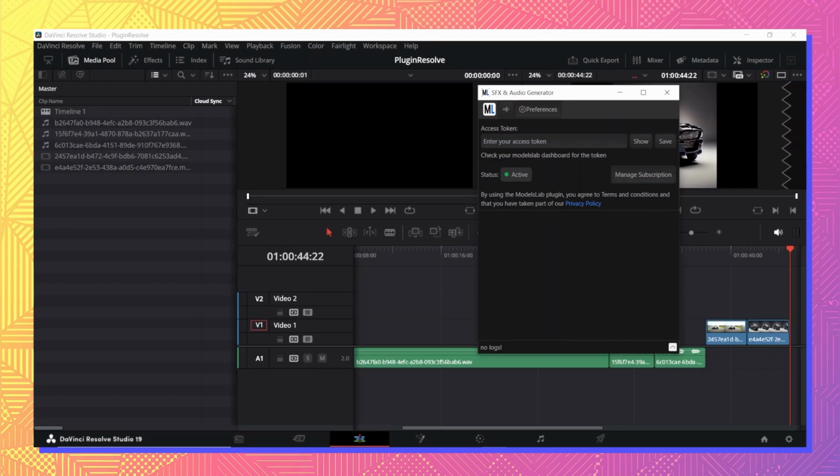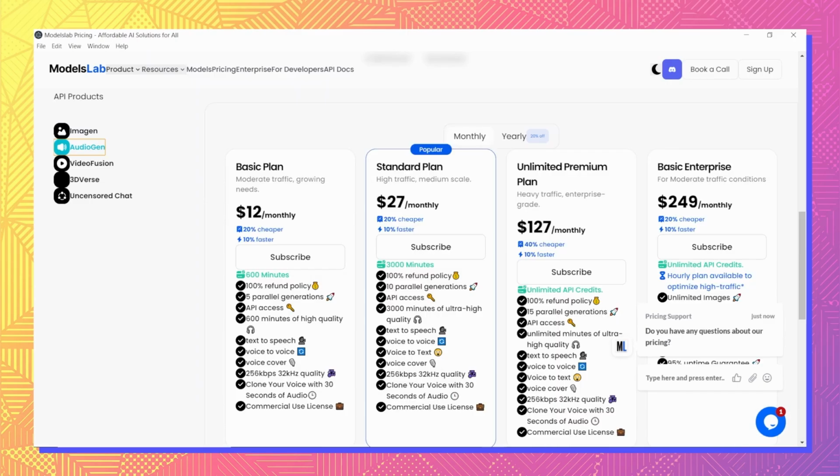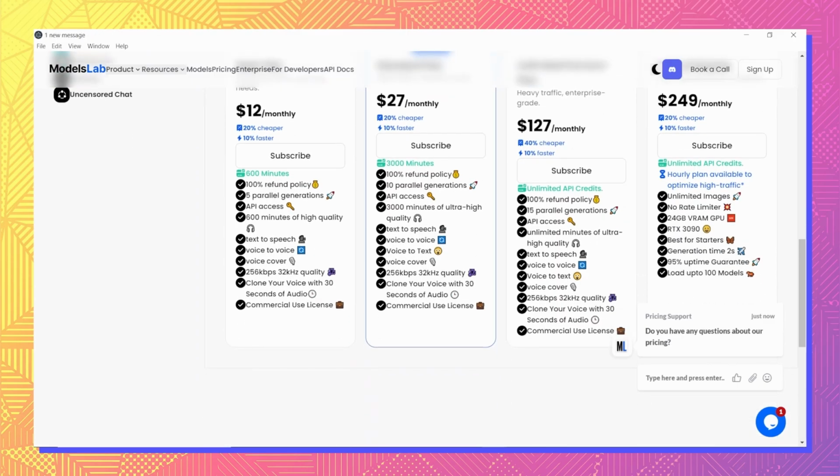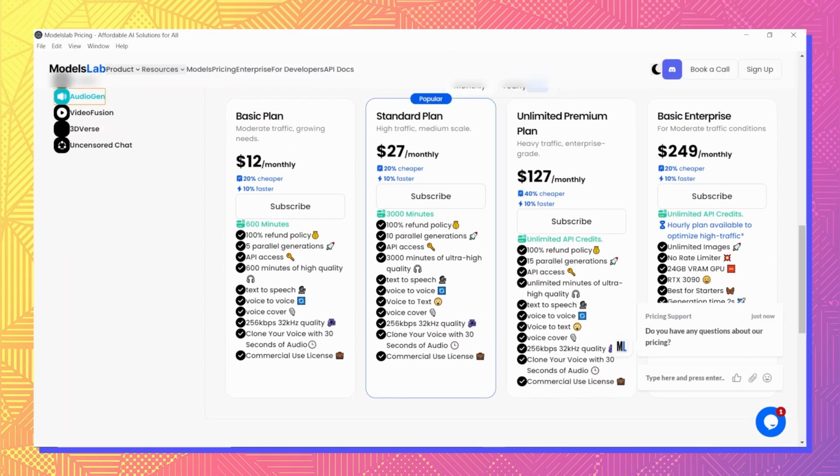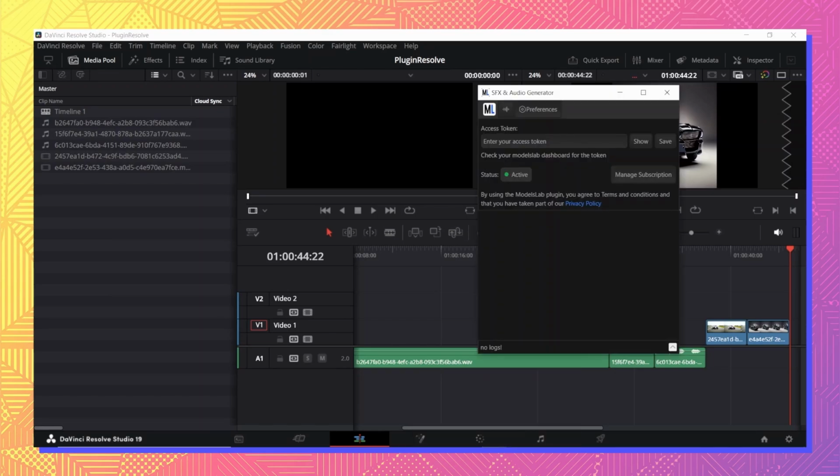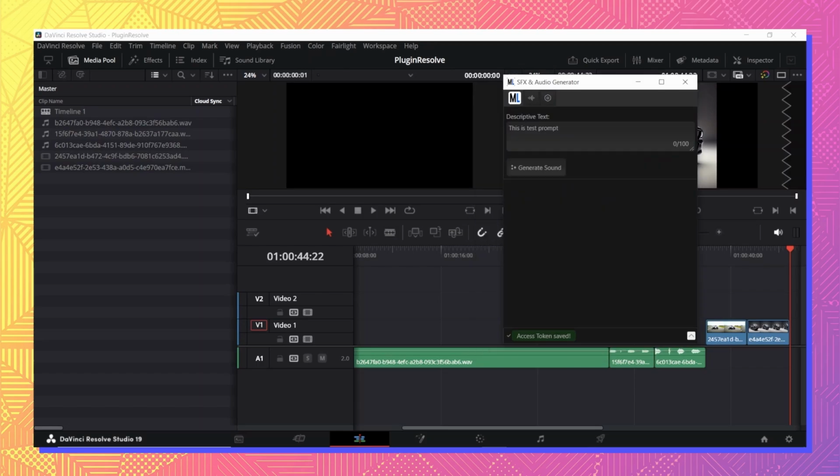It will redirect you to ModelsLab subscription plan page where you can select any plan according to your requirement. Once you have purchased the plan, a key will be assigned to you. You can find it on the dashboard of ModelsLab website, copy that key and paste it here, and click Save. This is a one-time hassle. Now go to SFX tab and type your prompt.